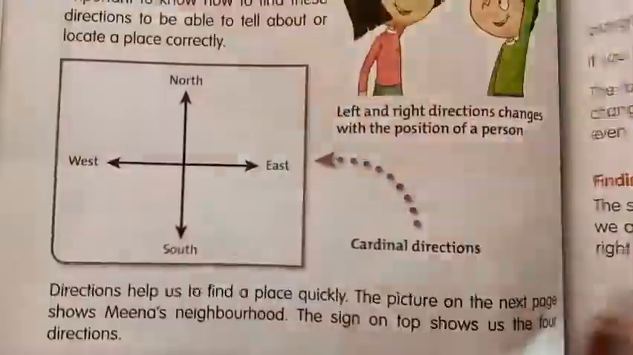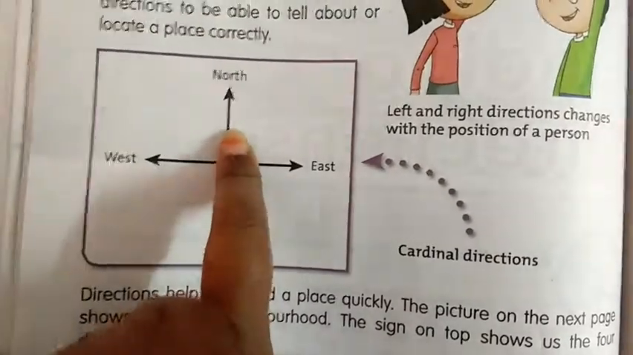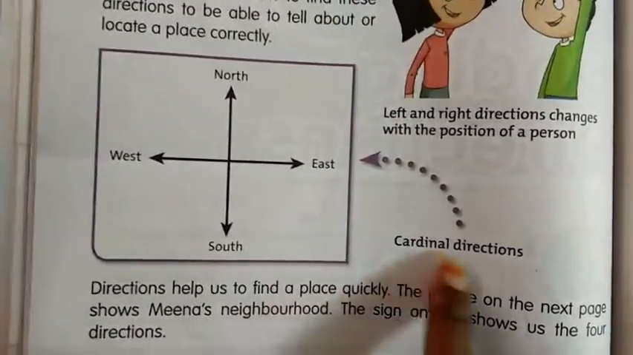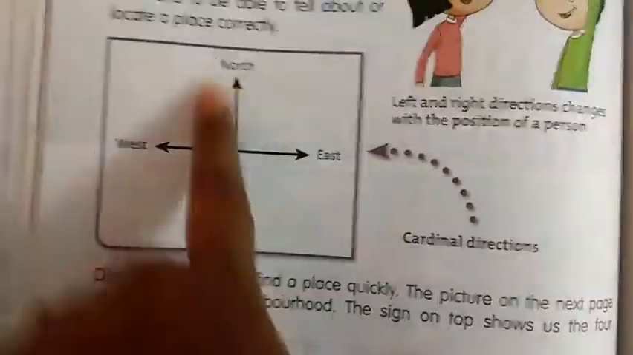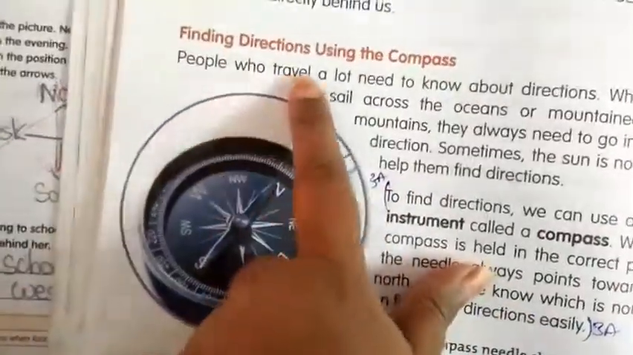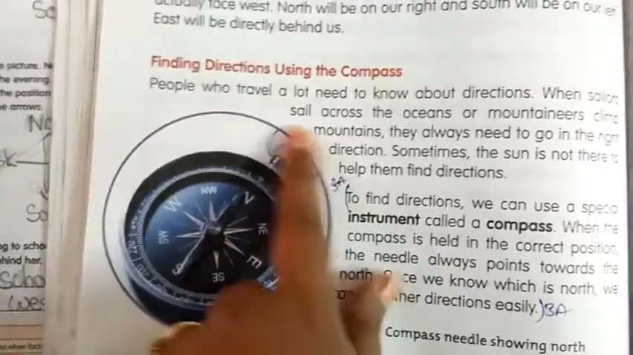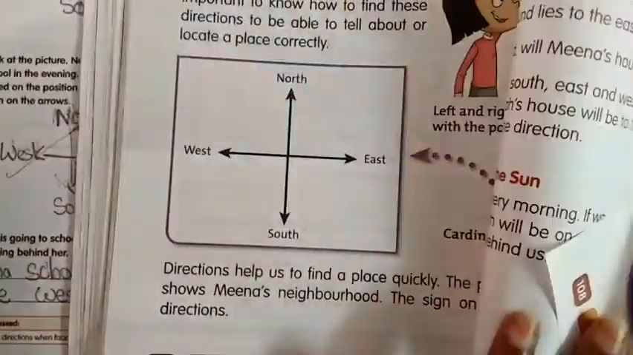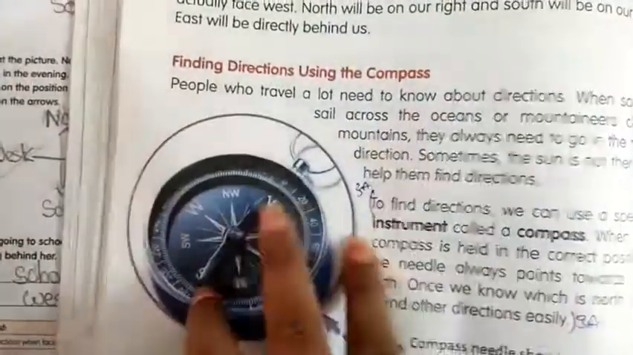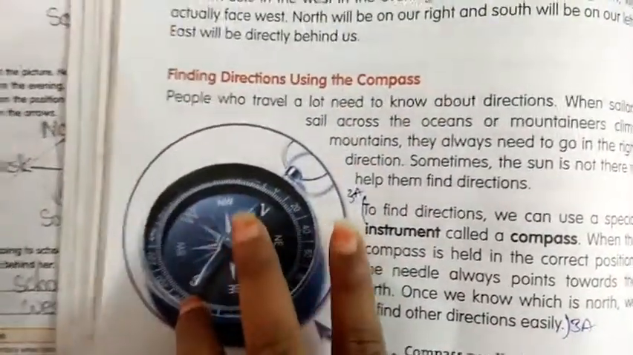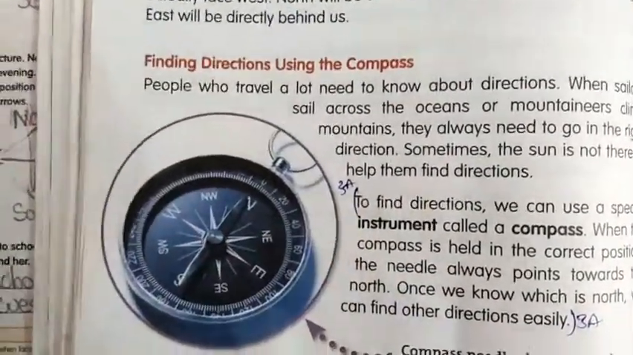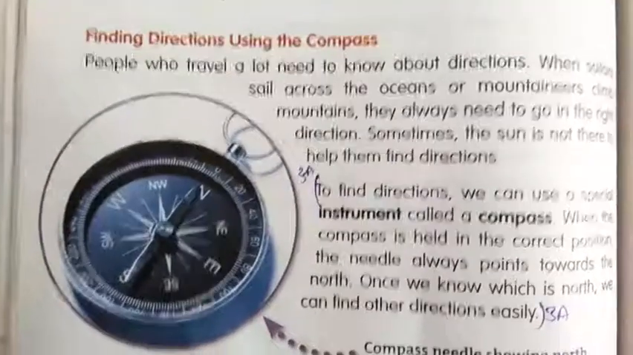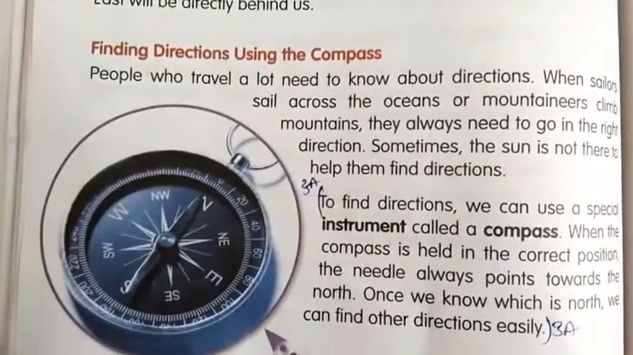And you draw the class activity. This is your class activity, children. The first class activity, under the heading cardinal directions, draw the cardinal directions. And your second class activity is finding directions using the compass. Draw this compass also. Okay children, two class activities are there. Complete your workbook S3 and S4 and complete your classwork, children. Okay, thank you.